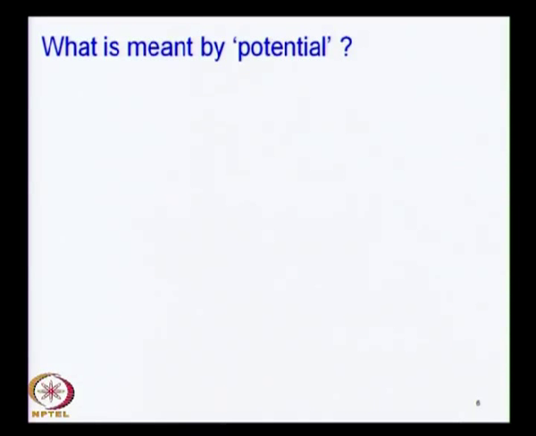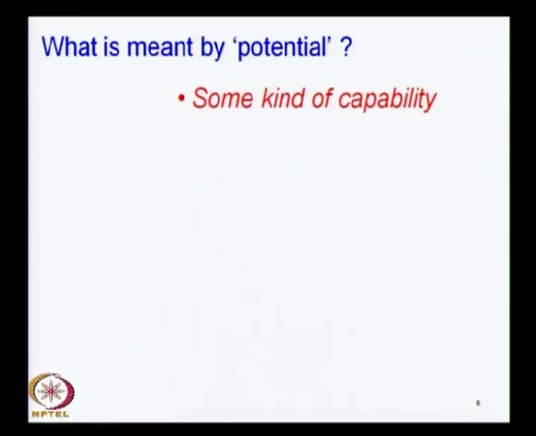So, we are going to discuss the gradients of a potential, and let us discuss the idea of a potential further. What is a potential? Potential is, when your dad says that you have tremendous potential, they are talking about a capability, right, a certain ability which out of their love they hope you have.